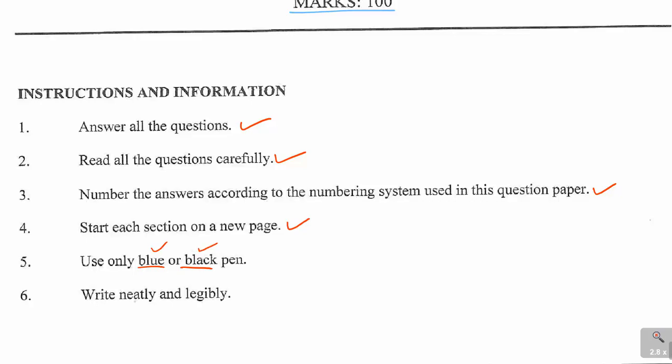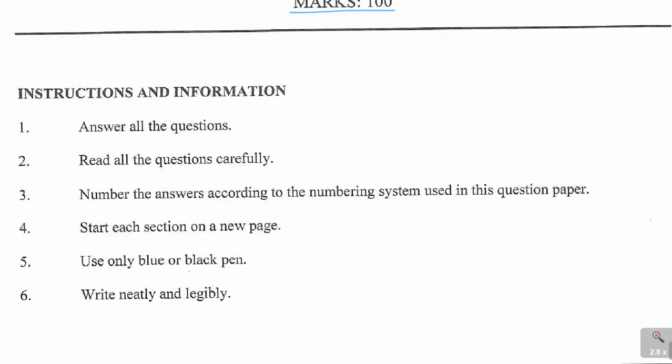Then it says write neatly and legibly, meaning be very neat with your work, and your handwriting has to be clear. Also, what I've discovered these days is these erasable pens. I think you've seen them, a blue or black erasable pen.